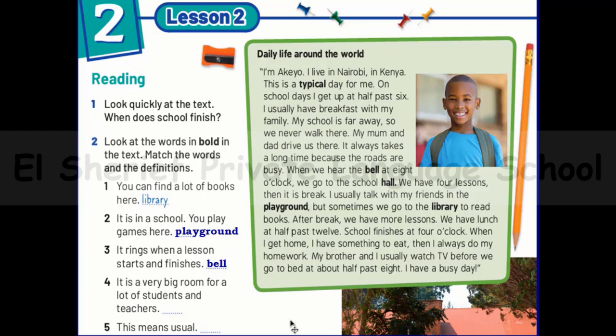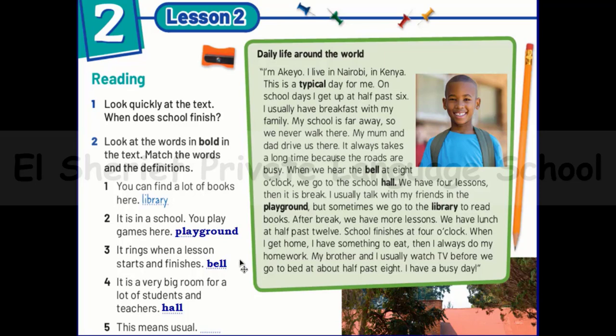So we have 2 words, typical and hall. So think about the word in the sentence. Which one here can we say is the right answer? Is it typical or hall? Here, when we hear the bell at 8 o'clock, we go to the school hall. So we can feel that the right answer is hall. Yes, great.